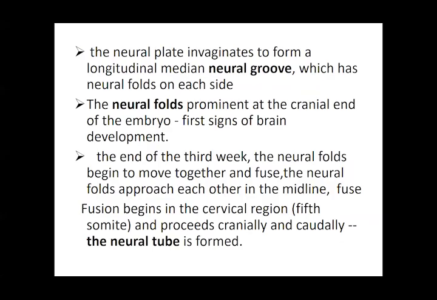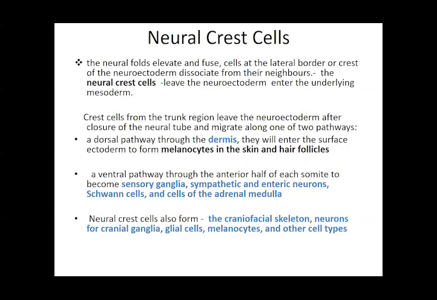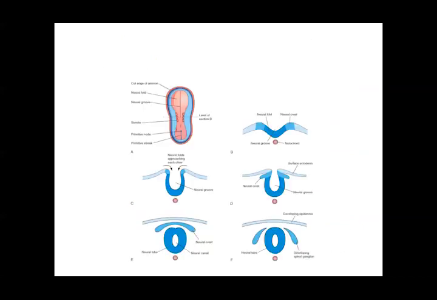Then we have the new formation, the neural crest cells from the margins of the neural tube. These cells are going to give rise to the ganglia and the melanocytes, which form the pigment cells, and hair follicles. All these are going to form. So the cells from the edges of your neural tube are going to be called the neural crest cells. They are going to separate out and form the neural crest cells. So these are all the derivatives, right?